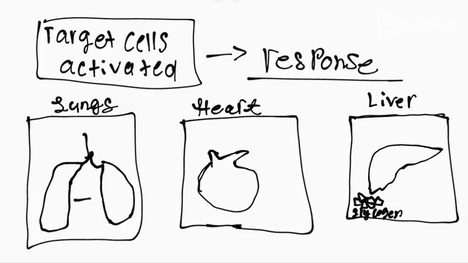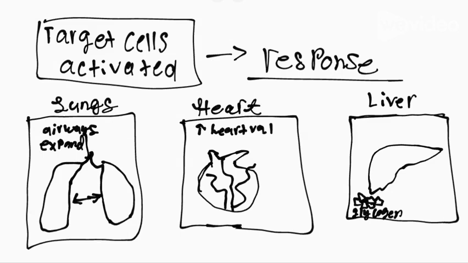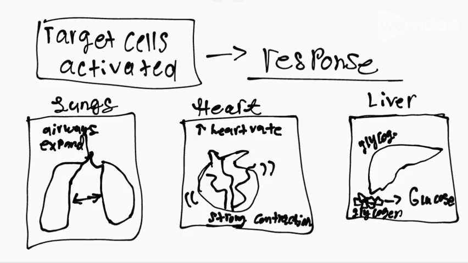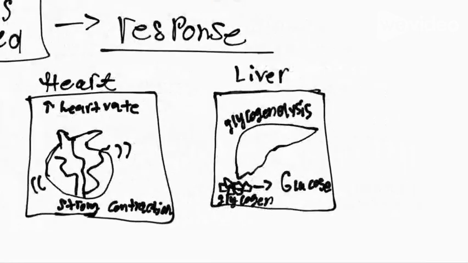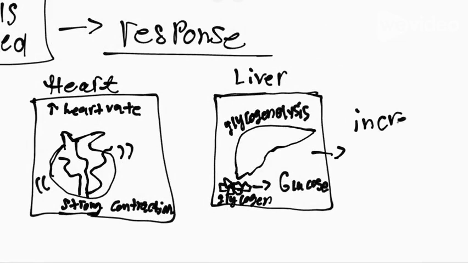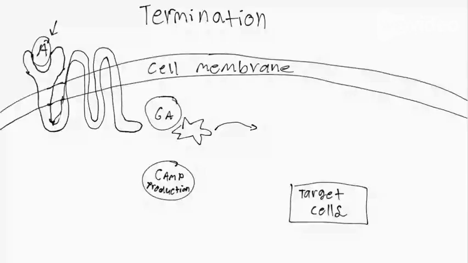The intended response of the cell is to prepare the body for fight or flight. This includes expanding the lungs for more oxygen, increasing heart rate and blood pressure to deliver oxygen more effectively. This leads to glycogen phosphorylation, causing glycogen to be broken down in the liver and muscles. As a result, glucose levels in the bloodstream increase, providing quick energy. The body becomes more alert, and physical changes may include sweating, trembling, and pupil dilation.